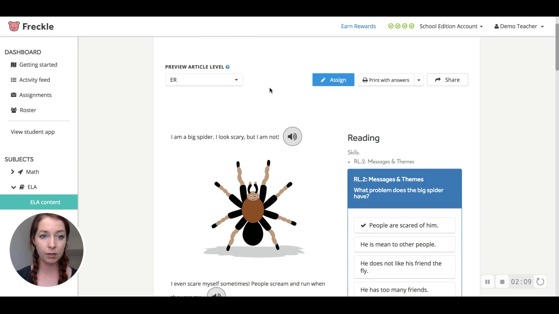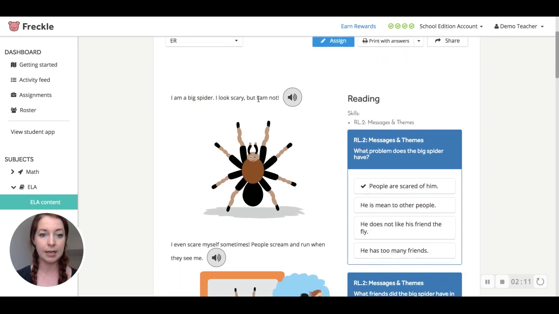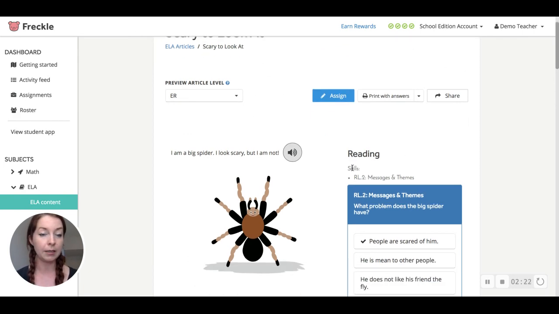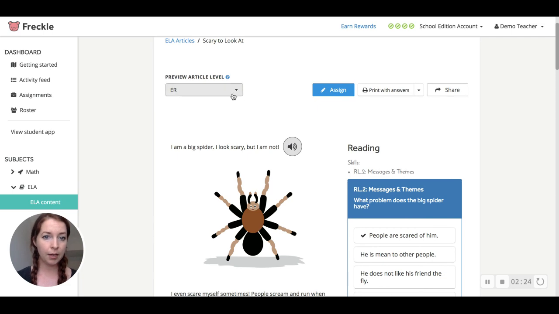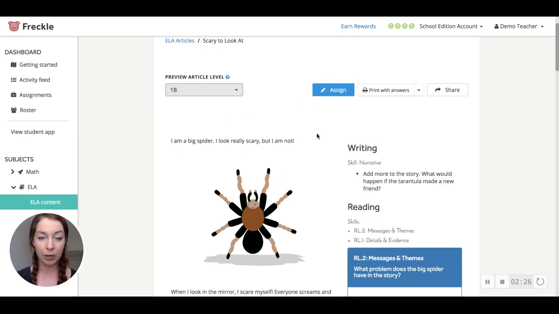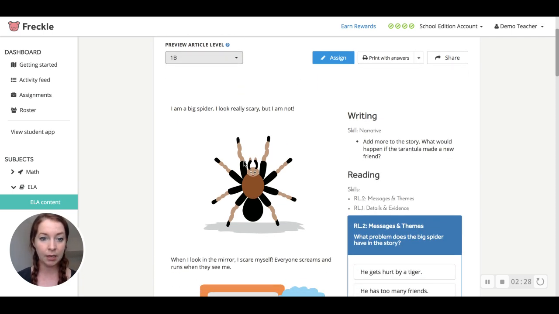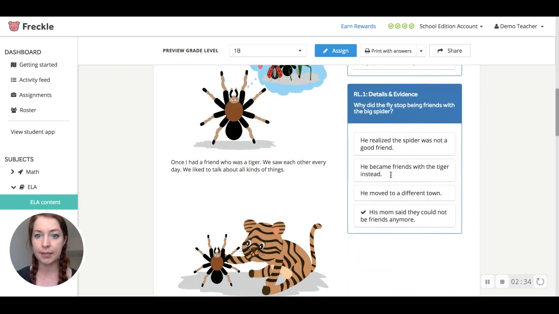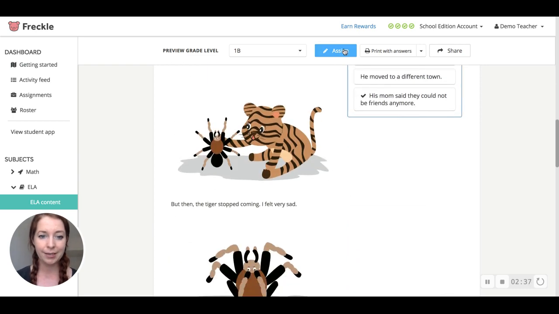So with this article, the early reader version, I can see that the sentences and words are shorter. I have the audio play along option, and I have more pictures. Also, I don't have a writing prompt included, and we're only focusing on one skill. And with the 1st grade version, I can see it's somewhere in between. So we have 2 skills again. We do have pictures, but no audio button. And we have more complex reading comprehension questions.